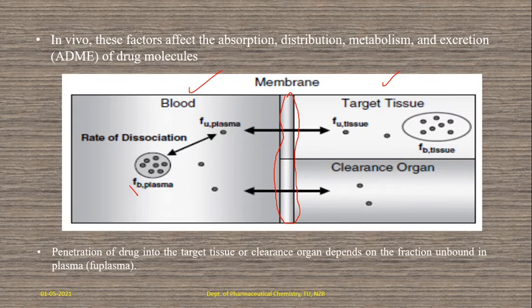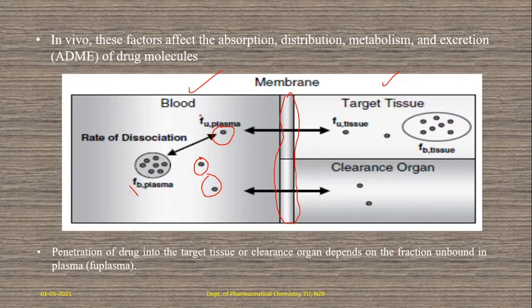And here is the fraction of unbound or free drug. These are the free drugs. Our condition here for absorption or passive permeation is that the drug must be in free form. That will decide, and the rate of dissociation is important here. How it will be dissociated, what is the rate, how rapidly it dissociates.